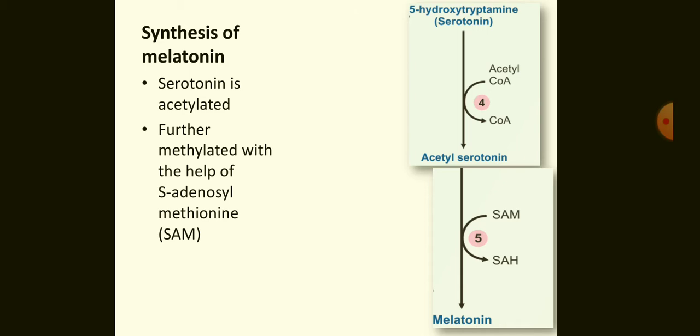That acetyl serotonin is then converted into melatonin. This reaction occurs in the pineal body, in the brain. Serotonin is thus further methylated with the help of S-adenosylmethionine to give melatonin.